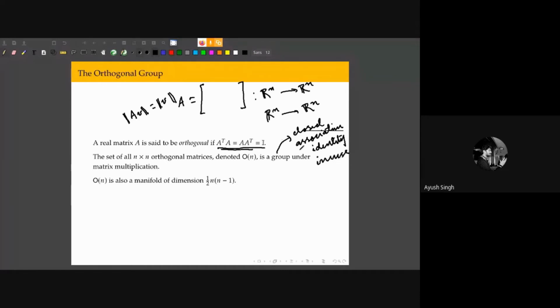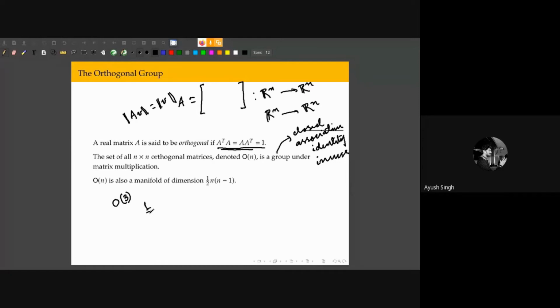And it's also one of the most interesting examples because, as it turns out, this group ON is also a manifold of dimension n(n minus 1)/2. So for example, we live in 3 dimensions. So if we have the orthogonal group in 3 dimensions, the dimension of this group manifold is going to be half 3 times 3 minus 1, which is 3.